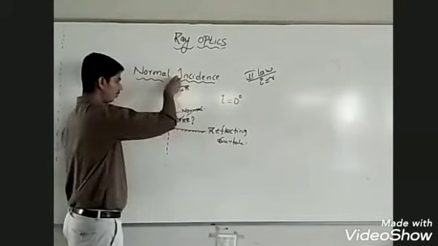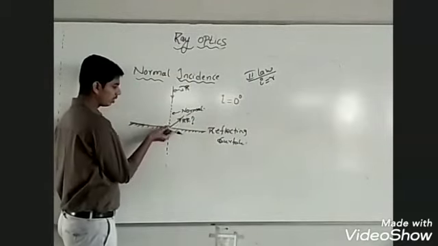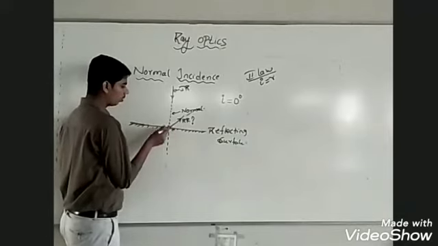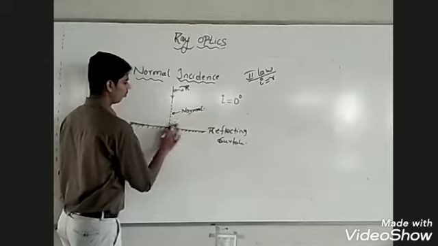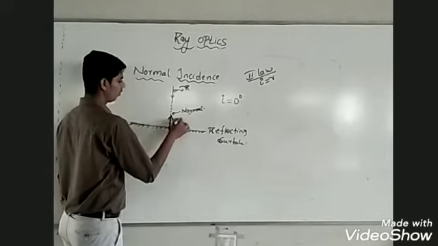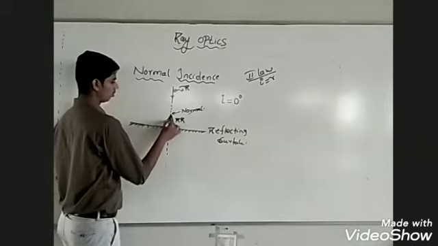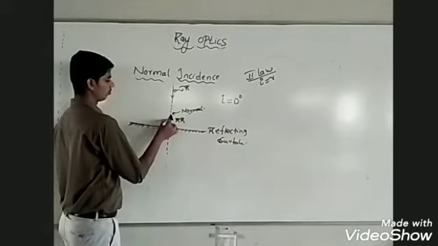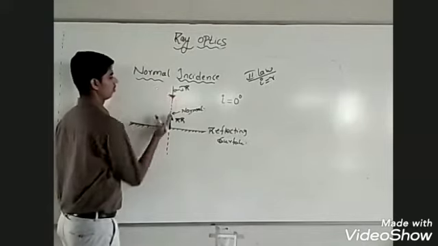If the ray of light is incident in this manner, at the point of incidence, the ray of light should bounce back. The ray of light moves this way. This is incident ray. This is reflected.